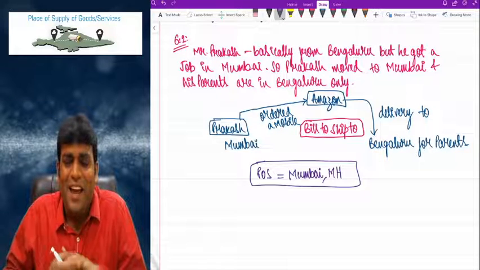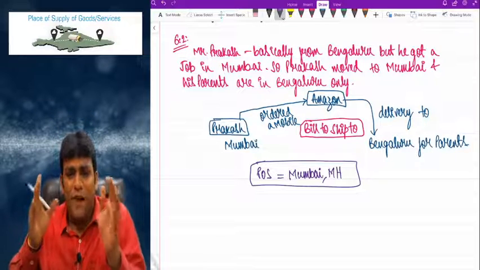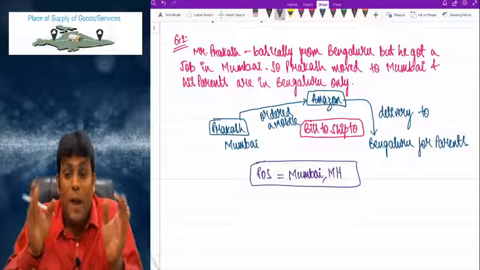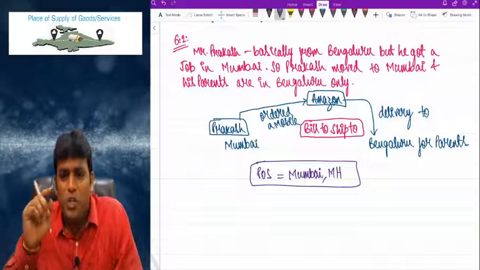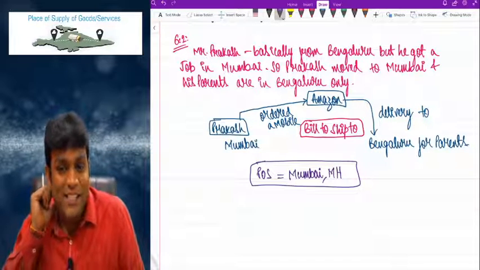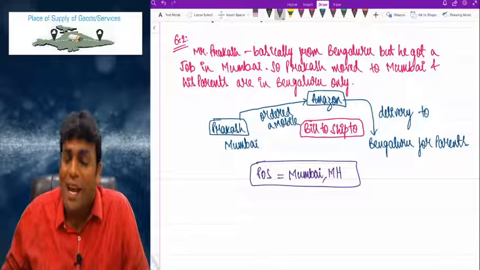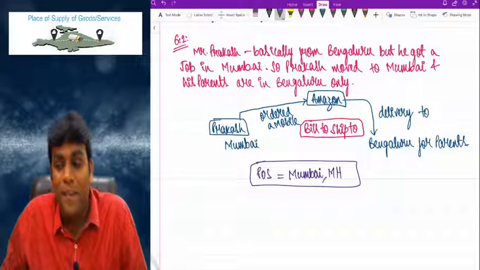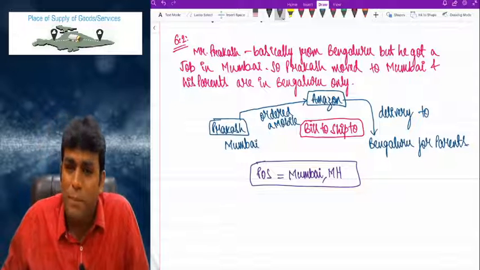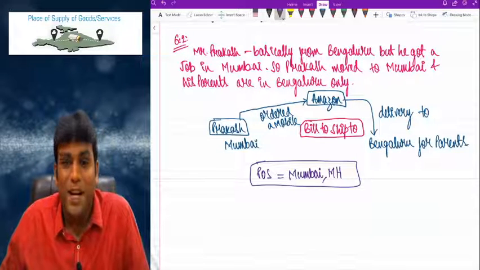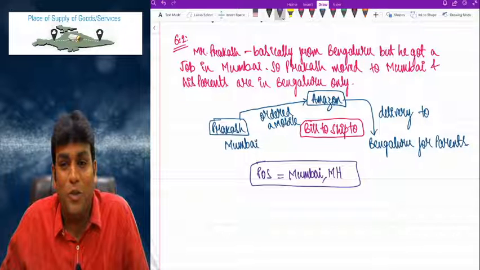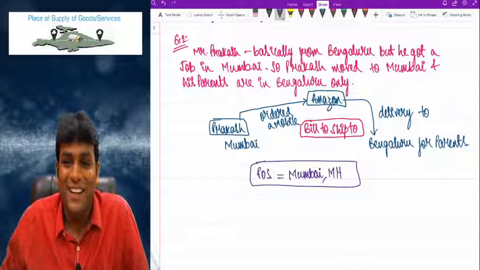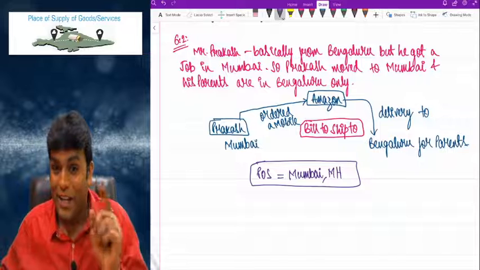Getting clarity, sir? I repeat one more time. Section 10(1)(b) deals with the concept of place of supply for bill to ship to model, which clearly says that if the goods are supplied by supplier to the recipient on the instructions of a third person, then place of supply will be principal place of business of such third person. Very, very important concept, my dear friends. Clear, right? Come on, I'll not end the story here.